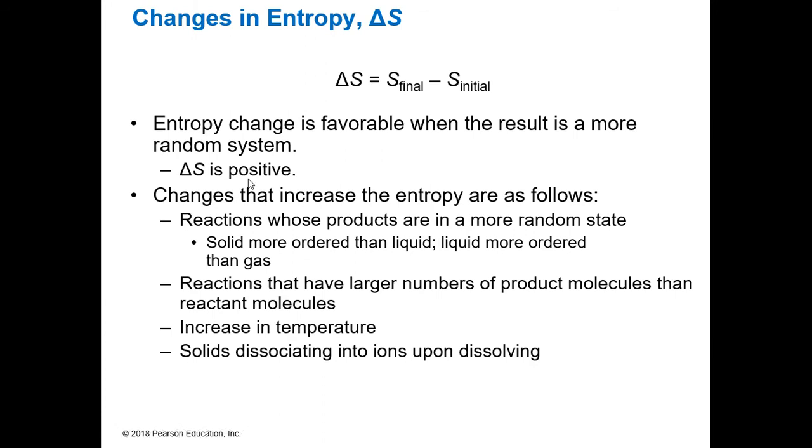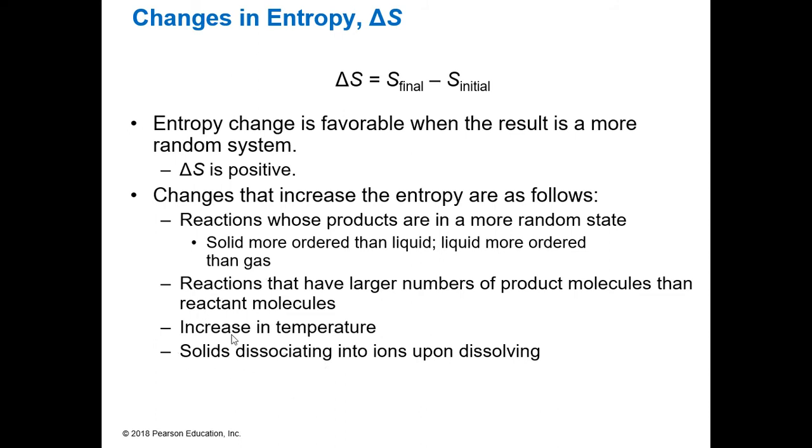Let's think about the different changes in entropy we have. Well, we could have a reaction whose products are in a more random state. If we look at a solid and a liquid, right? A solid is more tightly packed than a liquid. So we know that a liquid is more random than a solid. Same thing with a gas. A gas is more random. So going from a solid to a liquid to a gas would have a greater increase in entropy.